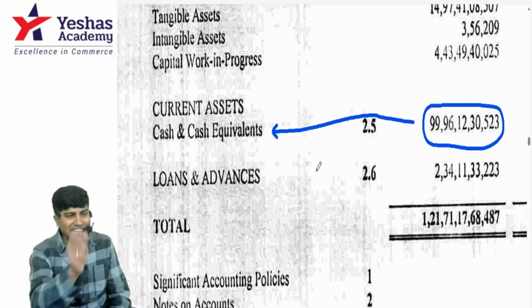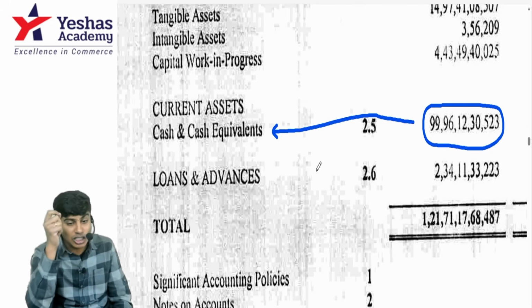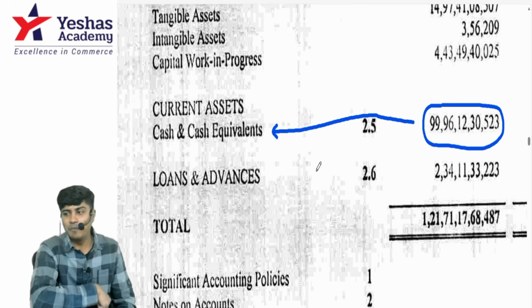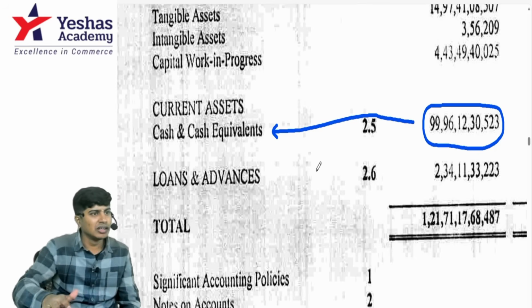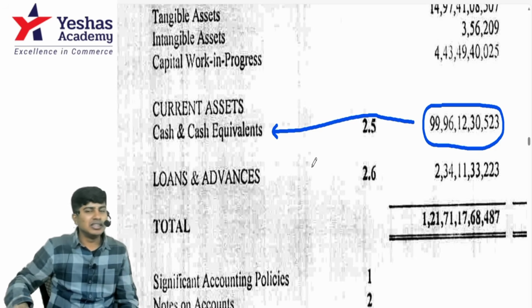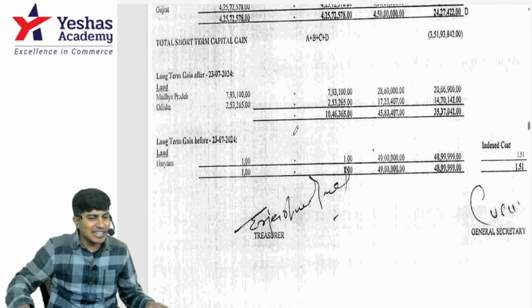To be very clear, it is 9,996 crores 1,30,523 rupees of cash. But what if I tell you, this entity, in spite of having such huge cash in their balance sheet, doesn't have any profit because they don't prepare a profit and loss account. What do they prepare? They prepare an income and expenditure account.